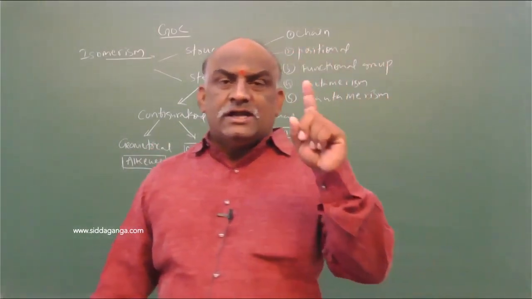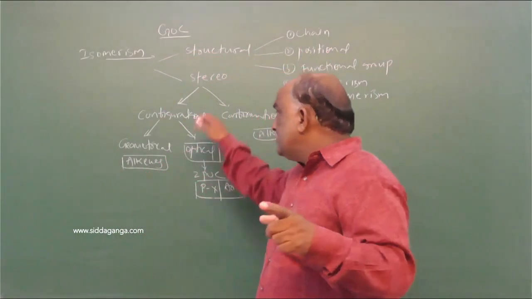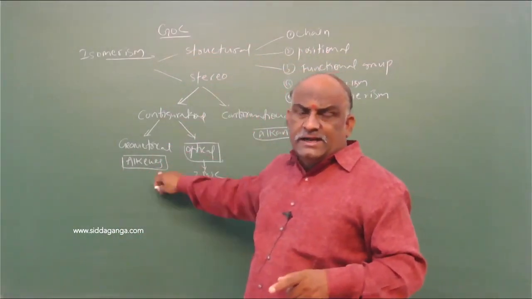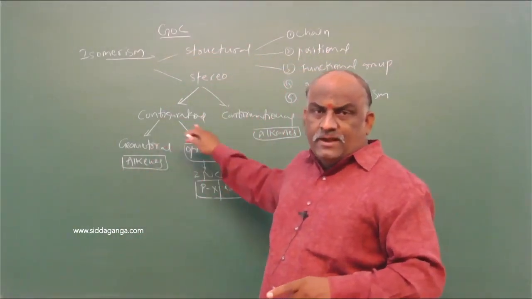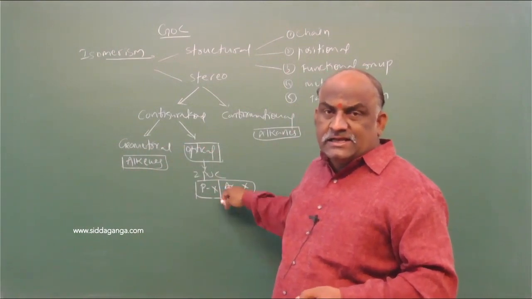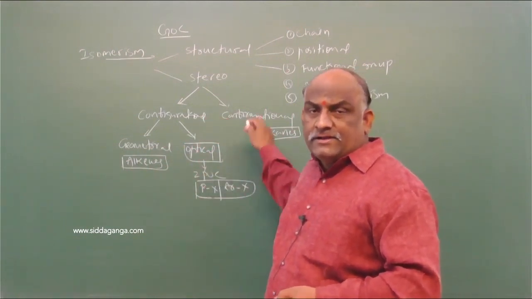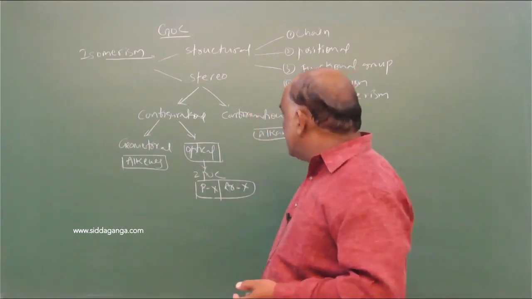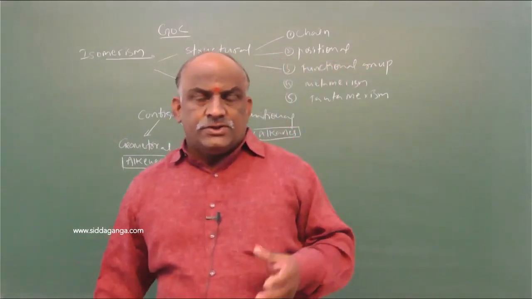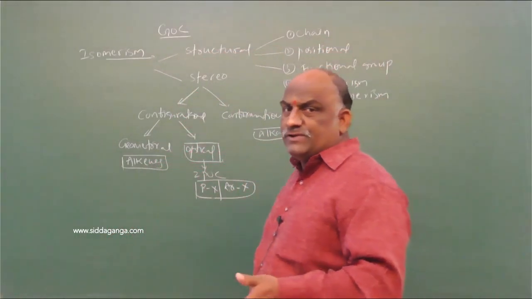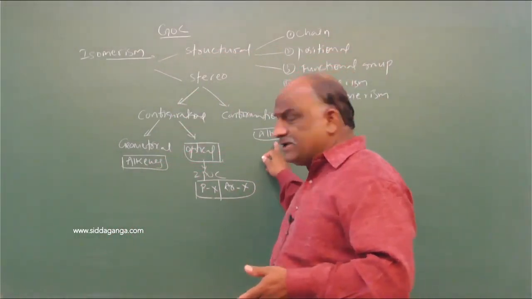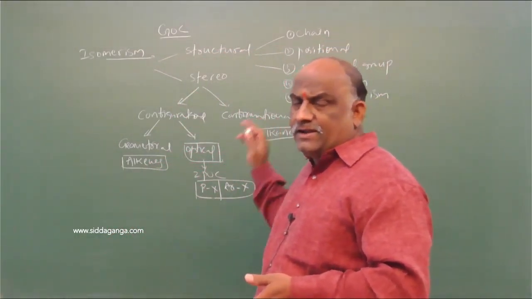Alkenes are related with geometrical, alkyl halides and aryl halides are related with optical isomerism, and alkanes are related with conformational isomerism: skew form, Newman projection, Fischer projection, different types of projections we find in the alkane series.